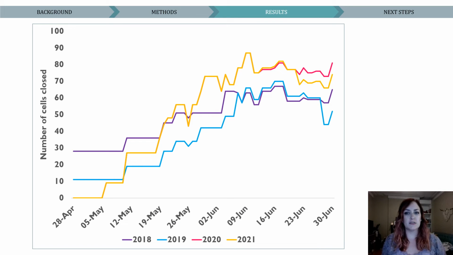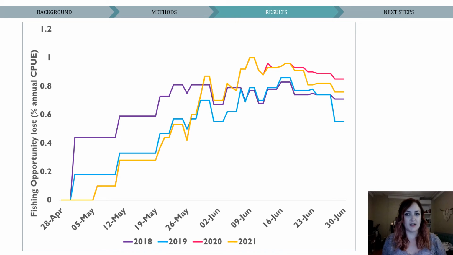So now for some results. And again, these are just preliminary, but this graph shows the number of cells that were closed by the different protocols throughout the snow crab fishing season. The 2018 and 2019 protocols had a higher number of cells closed in May due to the static closures, whereas the others only had closures when a whale was sighted. The 2020 and 2021 protocols had an overall higher number of cells closed, and this was due to the removal of the DMAs so that any sighting in the Gulf could trigger a closure. It is important to note that even though there were more cells closed, not every cell is fished, so some of these closures may not have any impact on the fishery.